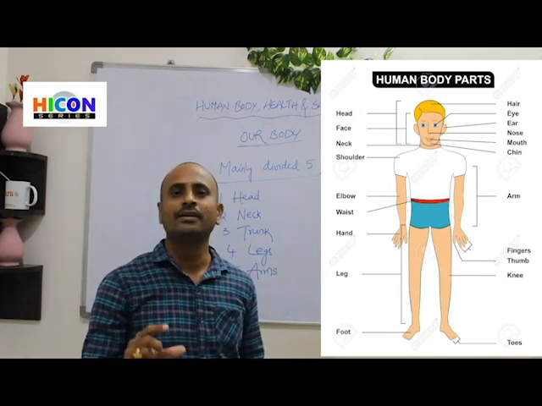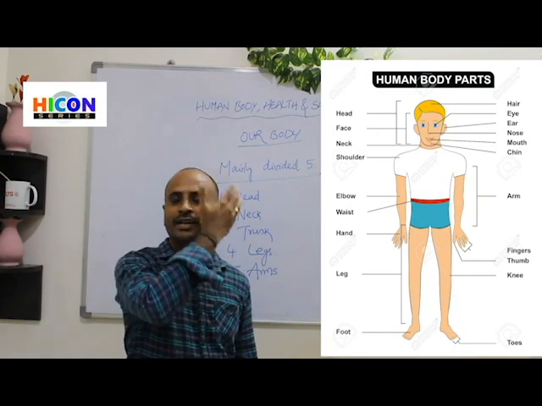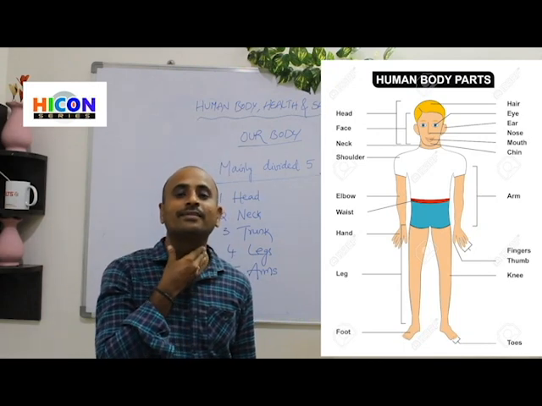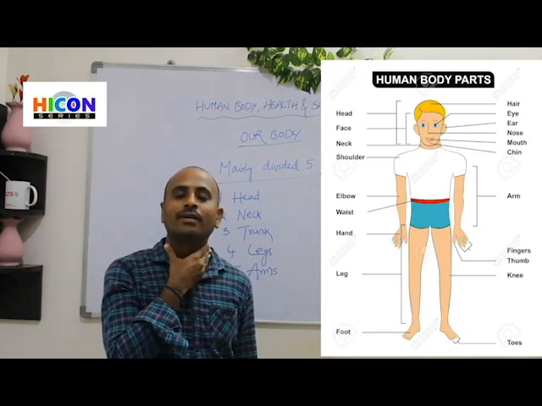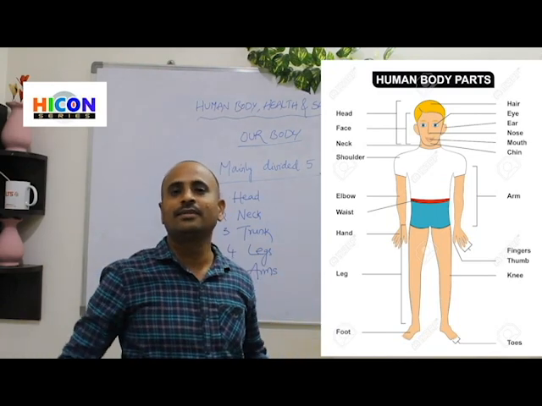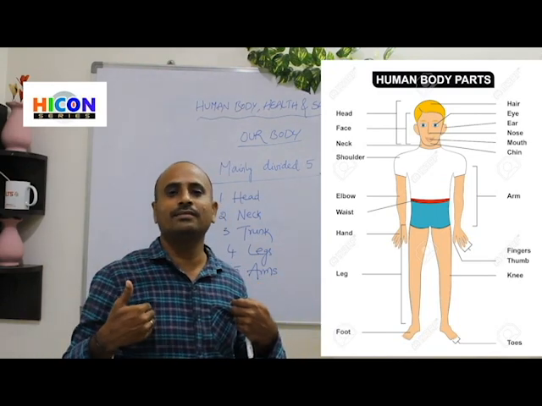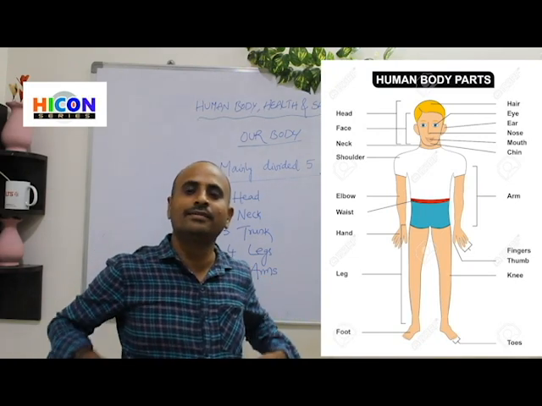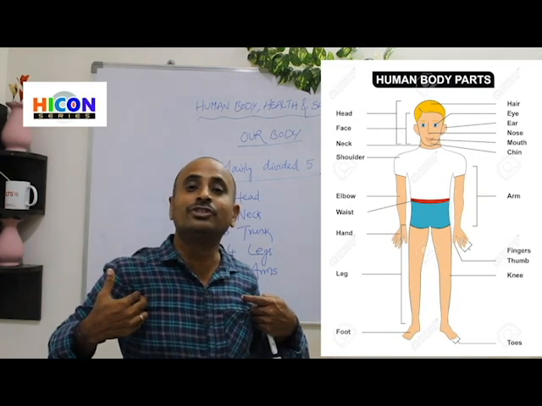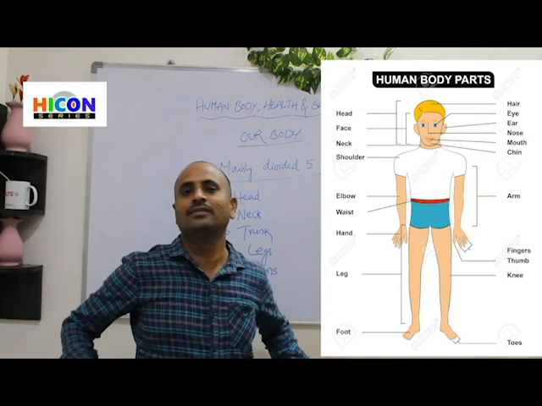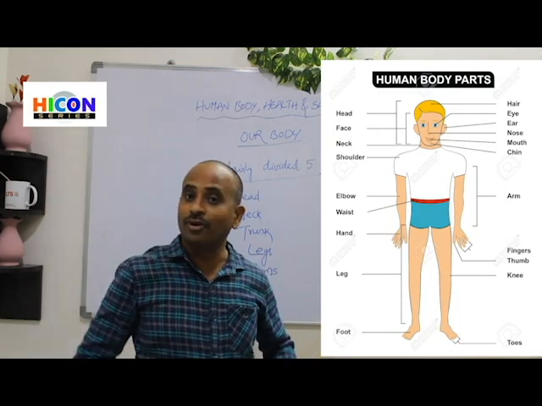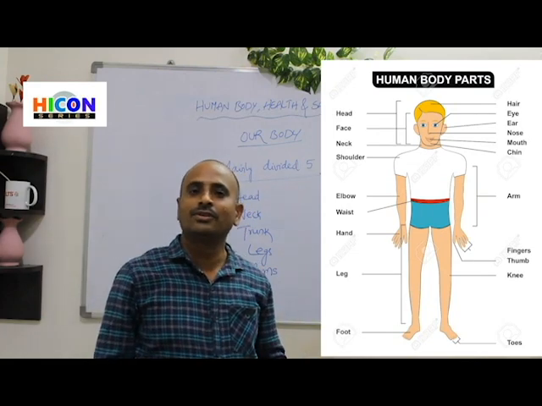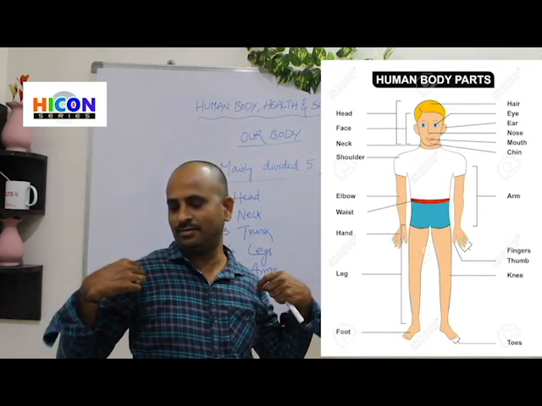So the first part is head. Second part is neck. Third part is trunk. So where is the trunk? Below the neck. The part present below the neck. The part for which you wear your shirt is called trunk. The part which is covered by our shirt is called trunk.